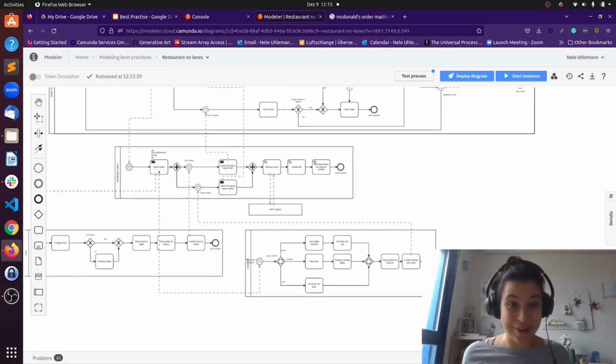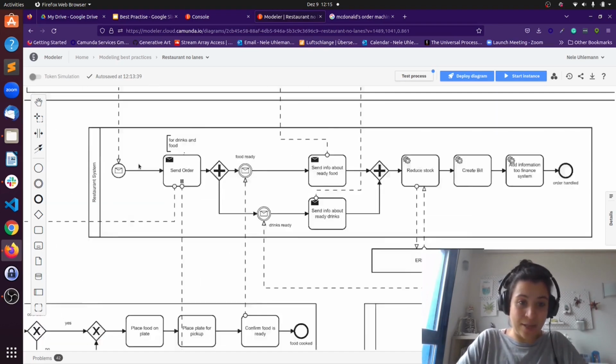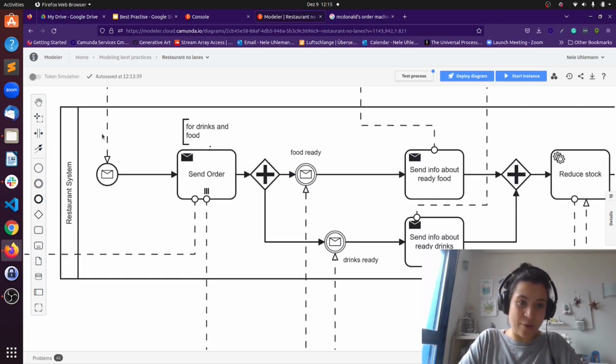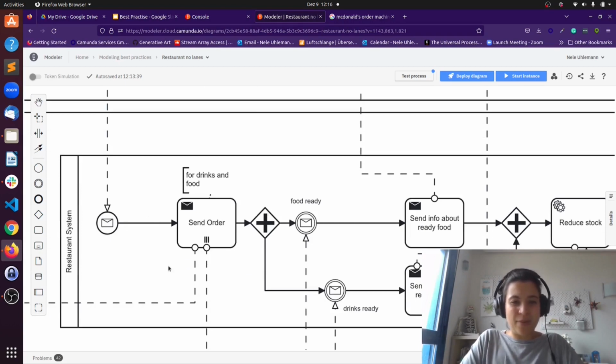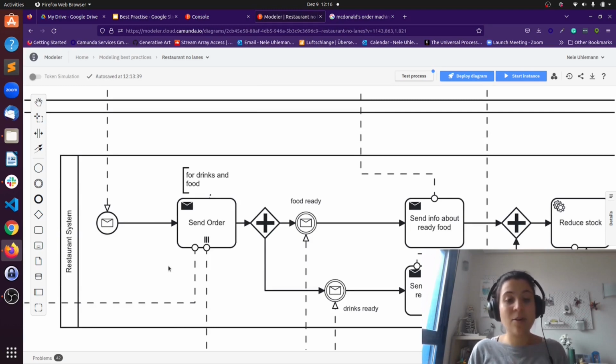Okay, I changed the model again slightly. So what we see here now is what happens if we introduce actually a technical workflow. That means a system here, and then we can also show the system integration. And now I look into this one here, and actually we start triggering the restaurant system whenever our waiter enters the thing into the system. And then what the system is doing, it takes over the communication logic. So the parties, like the waiter, are not communicating anymore with the bar and the chef. The system is doing that.